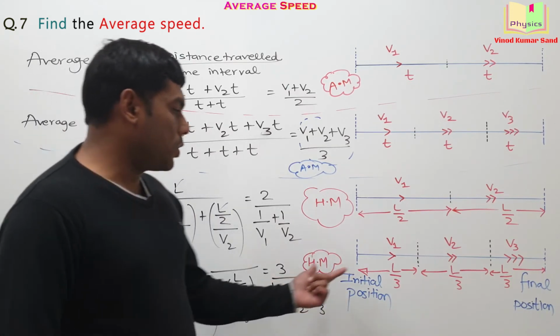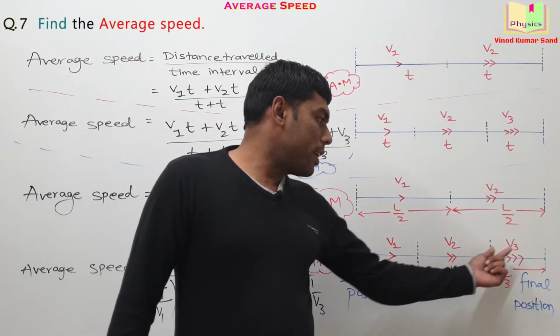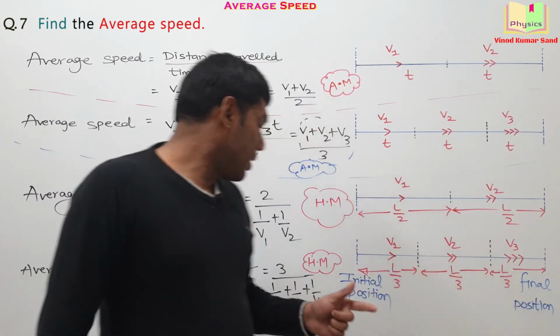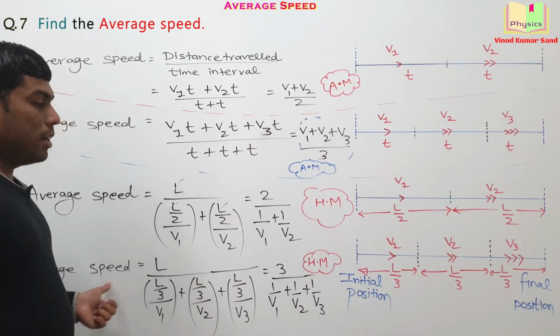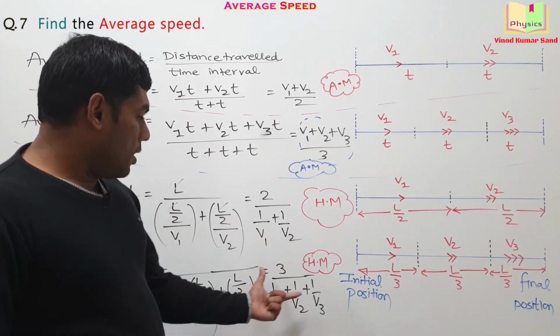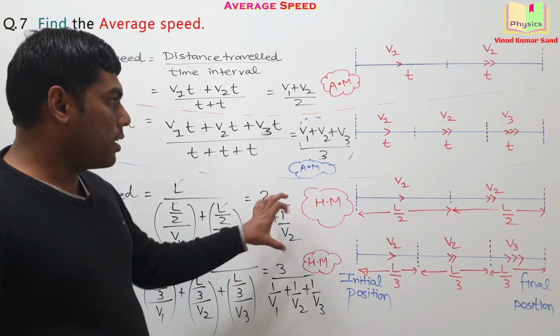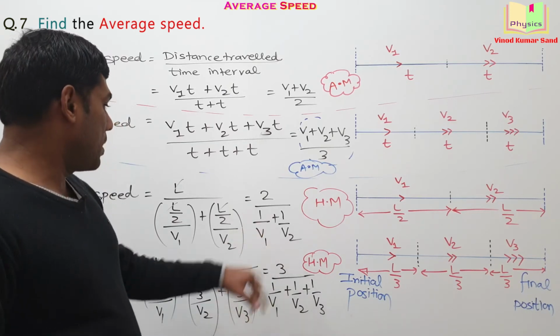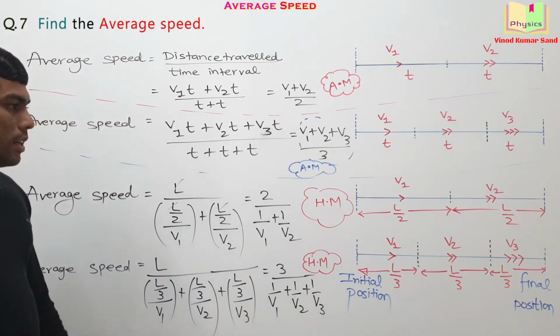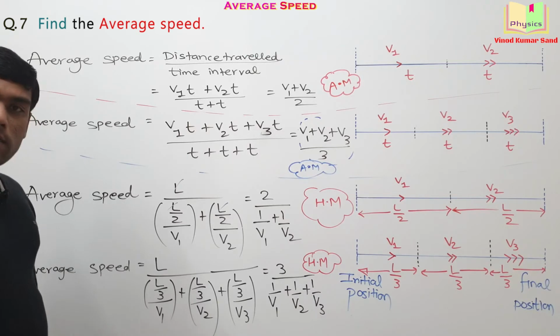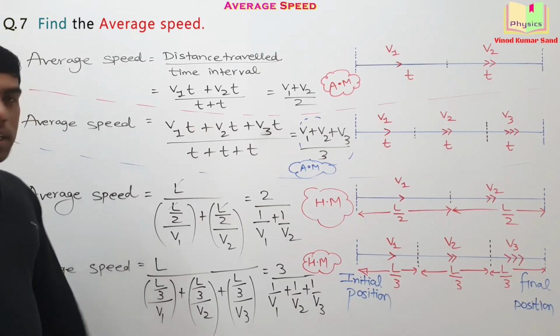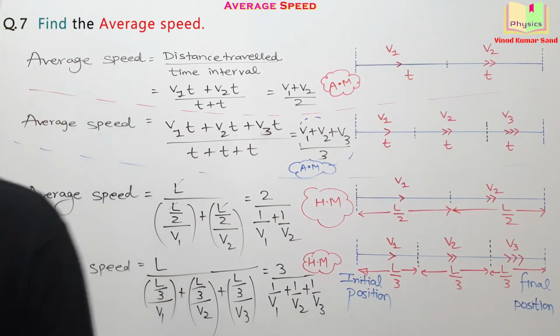So for such situations, when the particle is traveling equal distances, we can take up the average speed using the harmonic mean. If you wish, you can simplify it further. I am having an issue with the space on the board. I hope you understand these things. You may note them down. We'll be taking up a few more questions then.